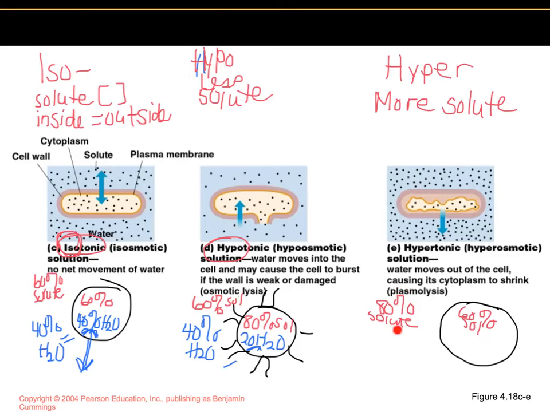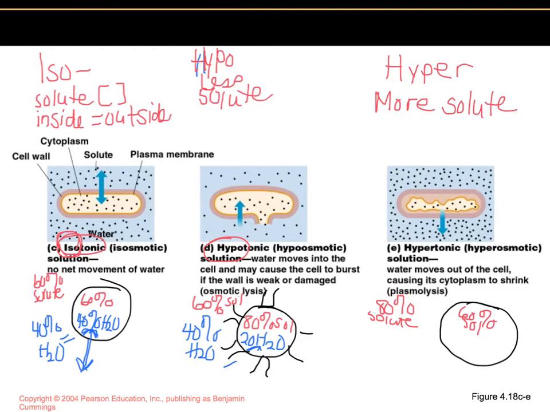That means that our cells have been placed into a hypertonic solution. In this example, we've placed the cells. When I say our, I don't mean ours, even though this works for ours as well. But of course, I'm talking about the bacteria. So 80% solute means that there's more solute than what's in the cell, and this makes it hypertonic.